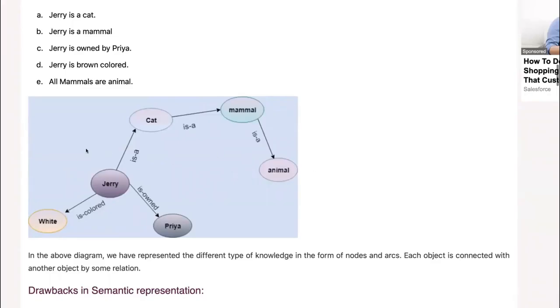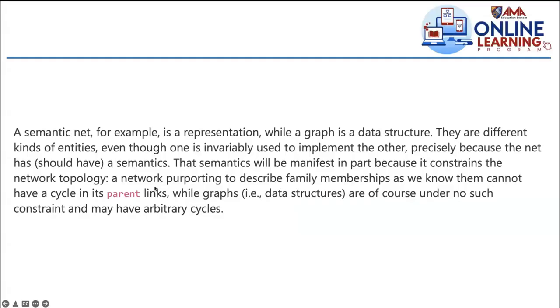A graph may have a cycle, but here, yes, it is a graph, but you notice there's no cycle. A cycle is where the beginning is the end, meaning you connect these two. That's a cycle, but in semantic representation, we don't have that. You notice it always ends here, and these ends are not connected. That's because here it has a meaning, that's why we present it this way. That's why the graph used here is the one without cycle, to implement this knowledge representation. I believe you understand that, class.